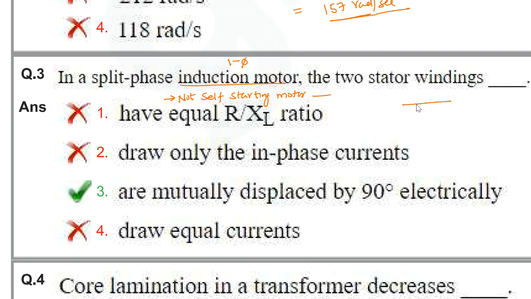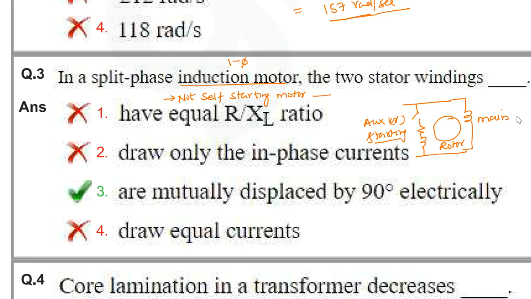The first one we can call the auxiliary winding or starting winding, and there will be another winding here, which we can call the main winding. Here we have a rotor.